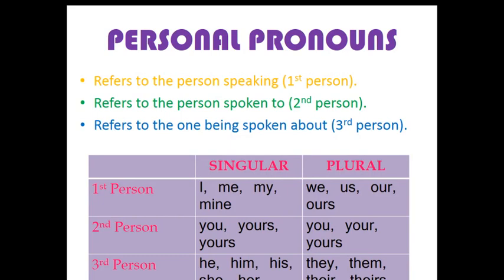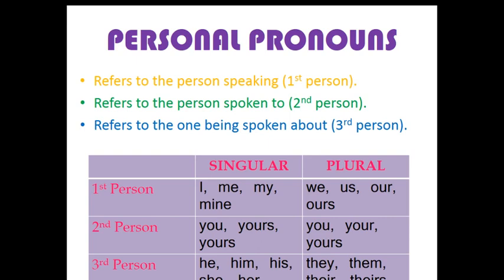When we discuss pronouns, we must know personal pronouns. Personal pronouns refer to the person speaking, the first person. They also refer to the person being spoken to, the second person, and the person being spoken about, the third person.